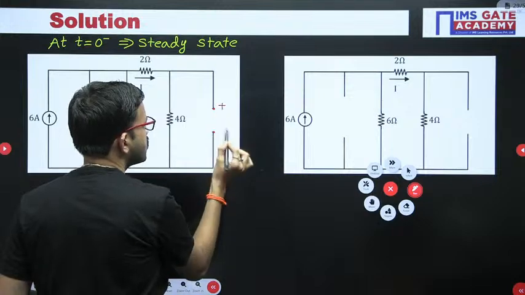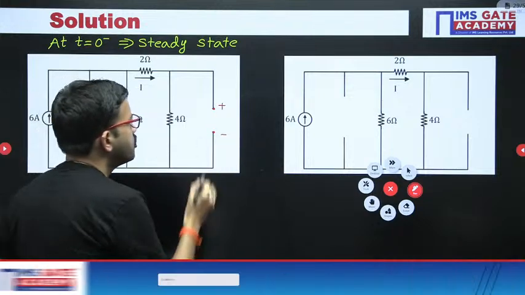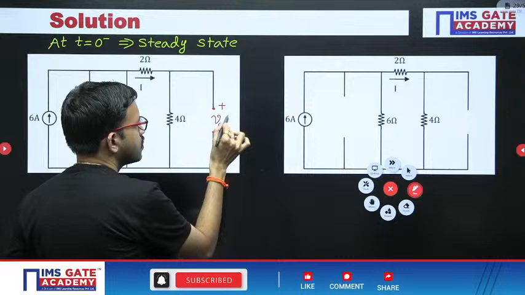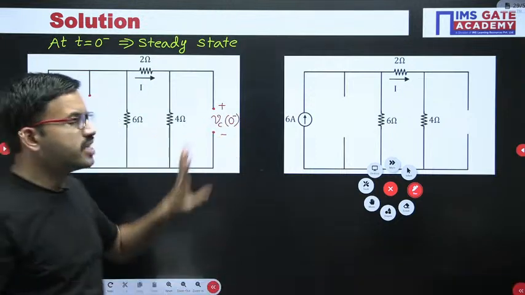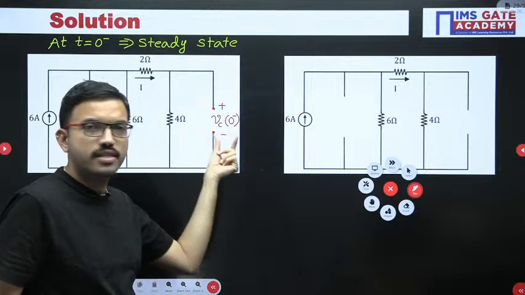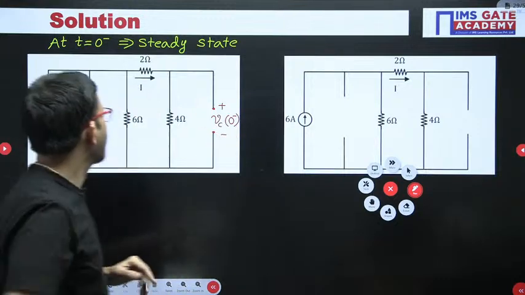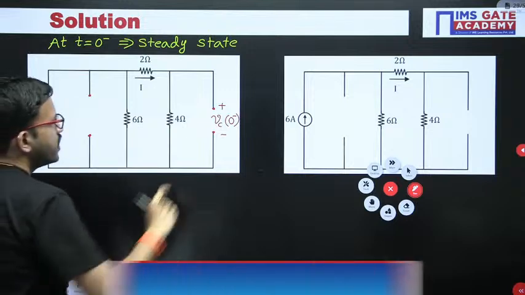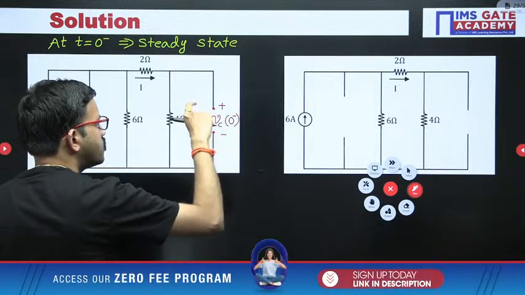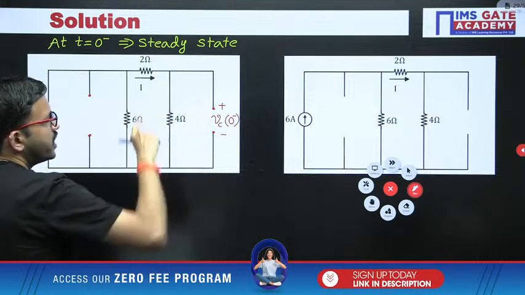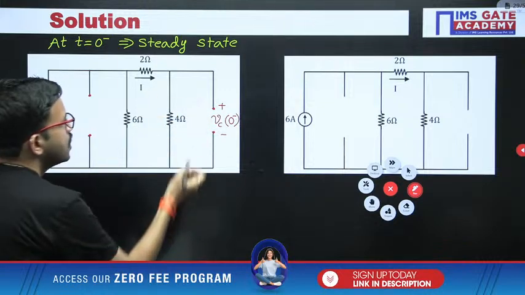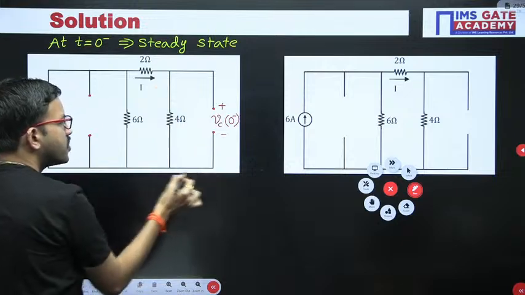So now across the open circuit terminals, definitely you can get the voltage, right? Since we are considering the circuit at t equal 0 minus, accordingly I have mentioned the notation as Vc of 0 minus. Now here we have to find the voltage across these two terminals. In this question, this voltage is nothing but the voltage across this 4 ohm, because this point is the same as this one, and this point is the same as this one.